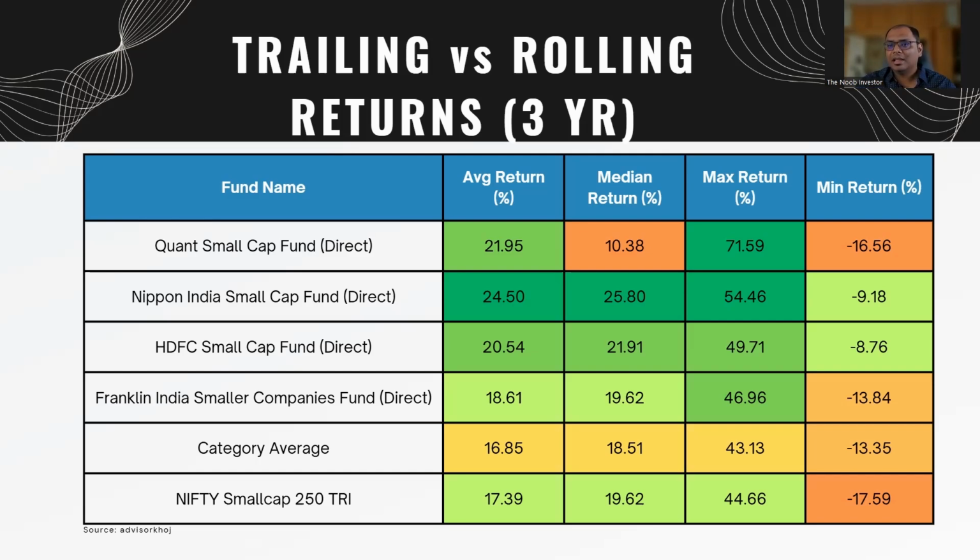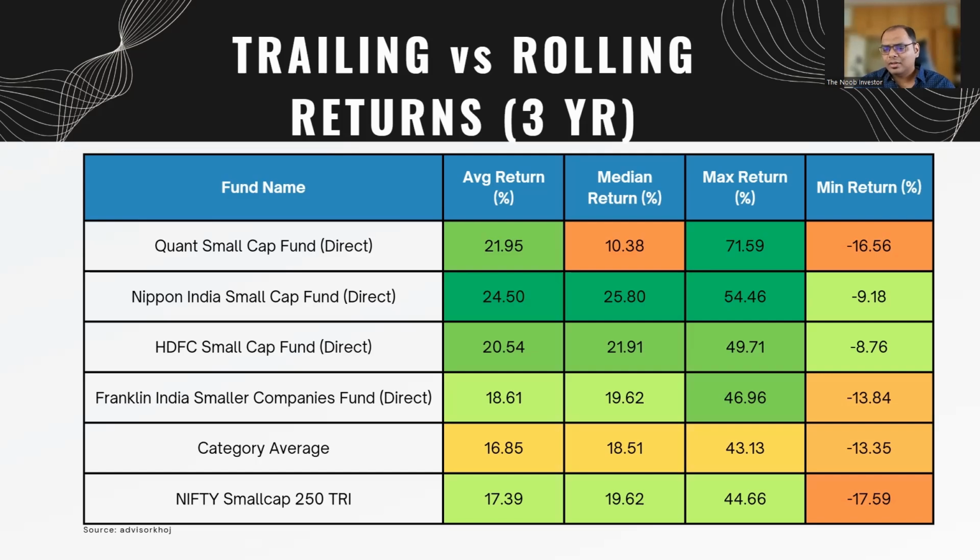This basically is telling you that this fund has high volatility or high variability in returns. If that is your risk profile, if that is what you want, go ahead with it. You'll see the other funds have more stable returns across the board, right? Even the minimum return. There are times when markets are low for 3 years, and even that is better for, let's say, Nippon and HDFC mutual fund. So this gives you a fairer idea, and you have to invest in whatever fits your risk profile. Correct. So do you want higher return but a higher downside risk, or do you want stable returns?